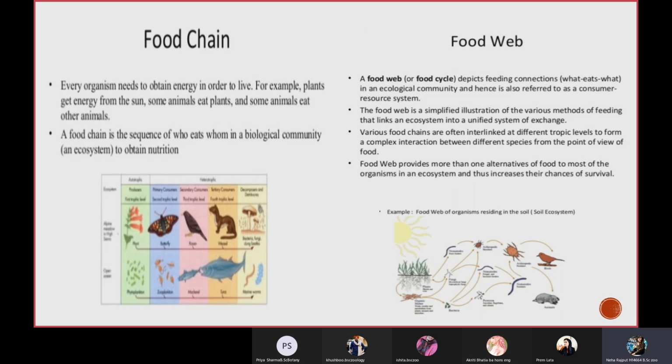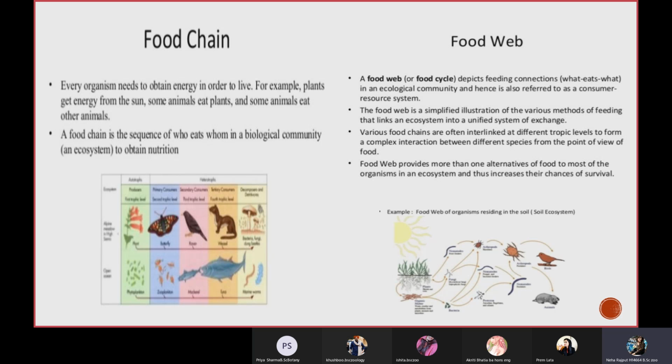Next, there is a difference between food chain and food web. Food chain is actually not present in reality, but just to simplify our understanding, we make it into food chain and food web. Food chain is just the linear way of representing how the energy is passed on and how the biomass is passed on to the successive trophic levels. A food chain is a sequence of who eats whom in a biological community. That is the actual definition of food chain.